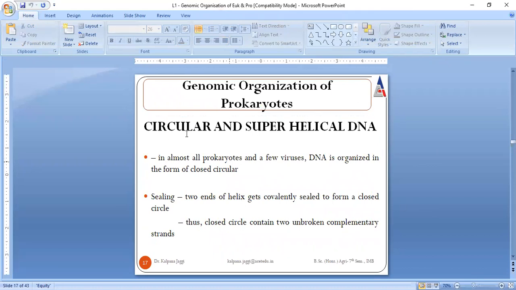So I was discussing the structure of the prokaryotes. I introduced to you that the two strands are running in the antiparallel direction. They are also forming a circle, and the circle is sealed, but it consists of two unbroken complementary strands.